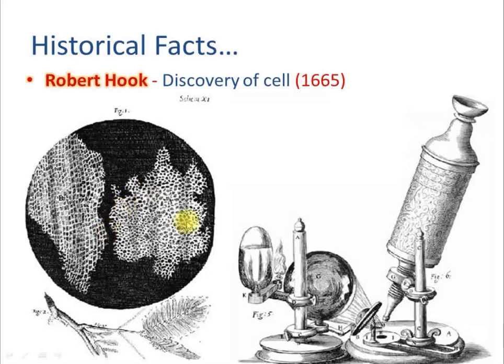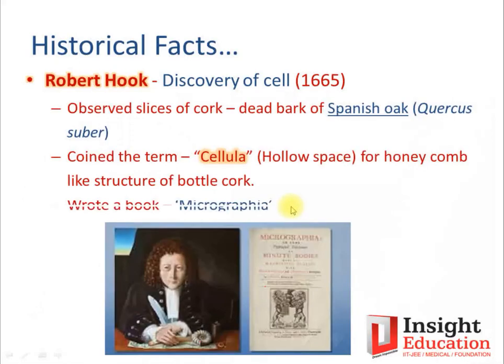Honeycomb-like structure. This whole description he drew, and he made the description of this diagram into a book, because the structures he observed were very small, that's why micro, and the recording of that in the form of a graphical presentation, that's why the name of the book was Micrographia. That was the book written by Robert Hooke. This is a pictorial image which shows both the name of the book as well as the image of Robert Hooke.